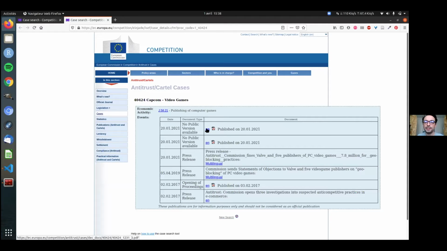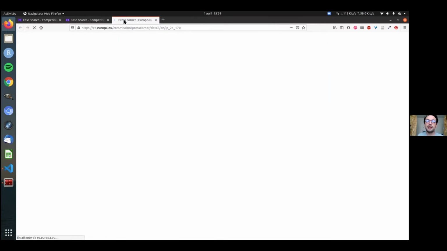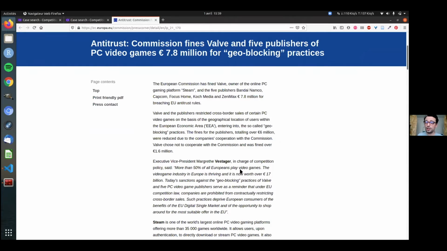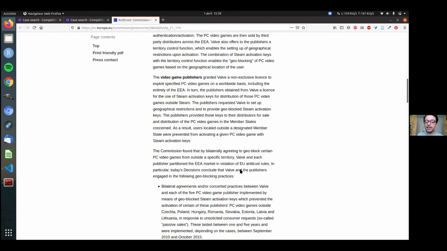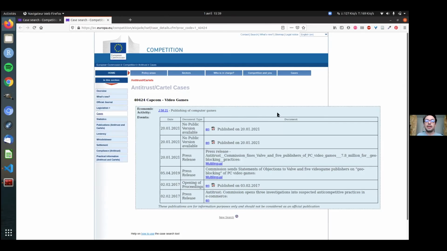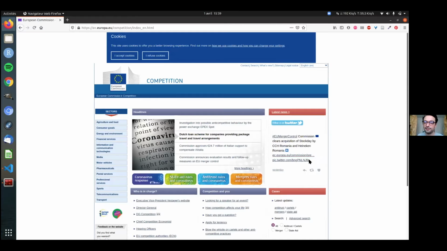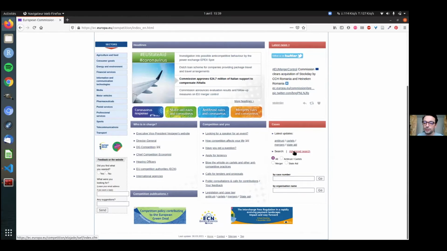You have here a PDF, the date it was published. You have multilingual versions of the press releases. But eventually, this contains a lot of information on the case itself, in text. If I want to find this very case about Capcom and the video game industry, I should be able to do so with the competition website itself and its search engine.